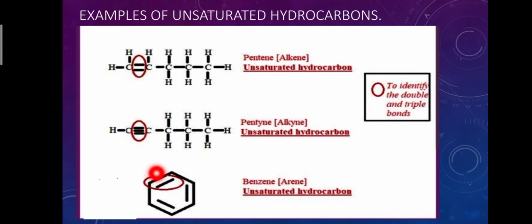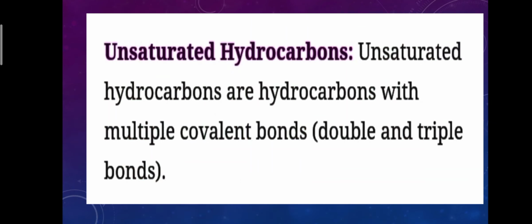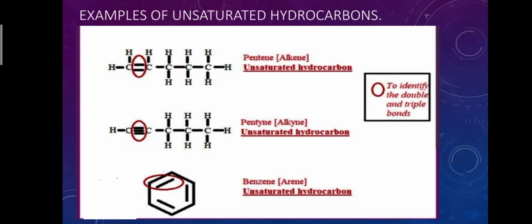Example number 3, benzene. It is also an unsaturated hydrocarbon. In benzene, alternate double bonds are formed. Carbon-carbon double bond, carbon-carbon double bond, and it is also a carbon-carbon double bond.